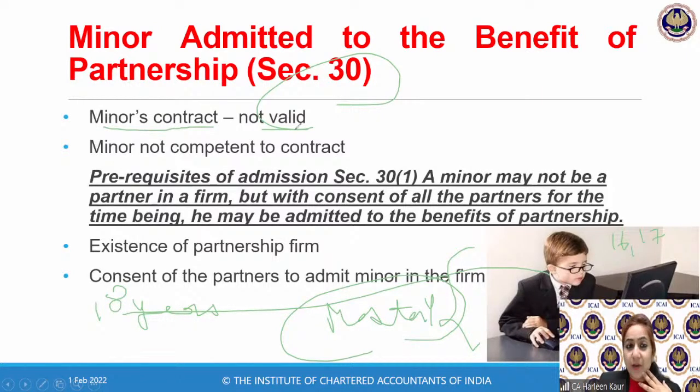Do you know? CA Foundation students know about this thing, that a contract with a minor is not valid. Can anyone tell me the name of the case law that you have done under the Indian Contract Act, which proves that a minor is not competent to enter into a contract? Any contract with a minor is void. Rather, it is void ab initio.